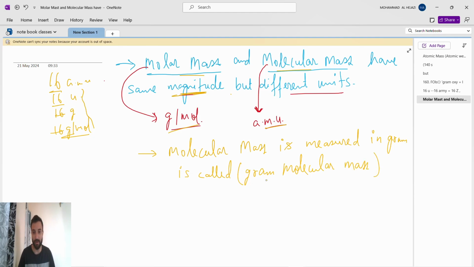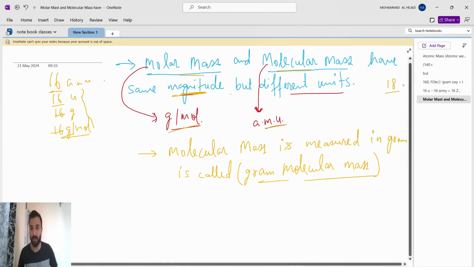Okay, if suppose we are finding the molecular mass of anything, like water, which is 18. If you are finding the molecular mass of water, it is 18 AMU. If you are finding the gram molecular mass of water, it will become 18 gram, because it is measured in gram. If you are finding the molar mass of water, 18 gram per mole. What is this value? Same, 18, but the units are changing. That's it. I will tell you how to find it. Okay, the very important thing. Most of the students will get confused here.